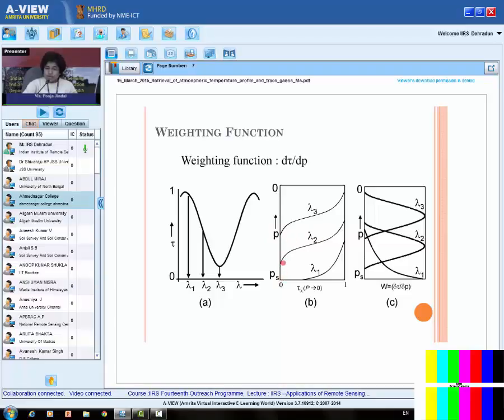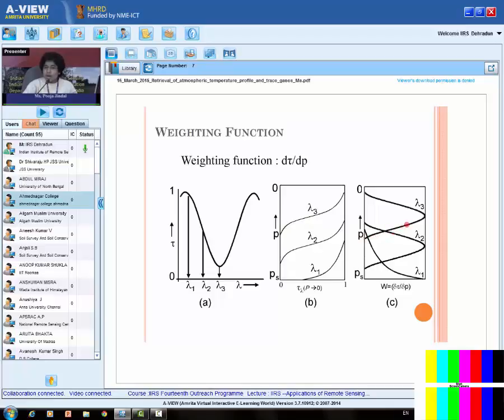Then consider lambda 3. From this point to this point, there is no change in the transmittance. Therefore, from this to this, del tau by del P is 0. But from here, it starts increasing. You see over here, the transmittance is increasing as well as the change in transmittance, up to this level.